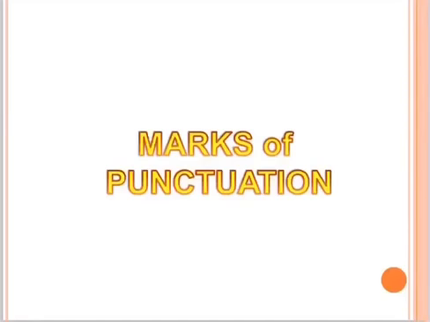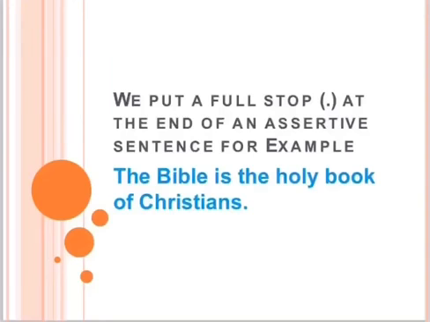Now here are some more rules about marks of punctuation. So the first rule, we put a full stop at the end of an assertive sentence. So if we are writing any simple sentence, any statement sentence or any assertive sentence, then it will end with a full stop. Like the Bible is the holy book of Christians. It is a simple sentence, it is an assertive sentence, and it will end with a full stop.